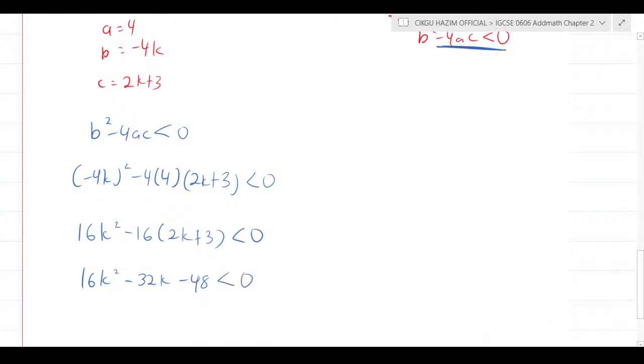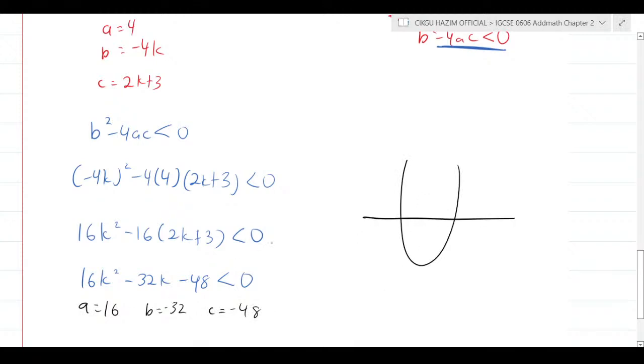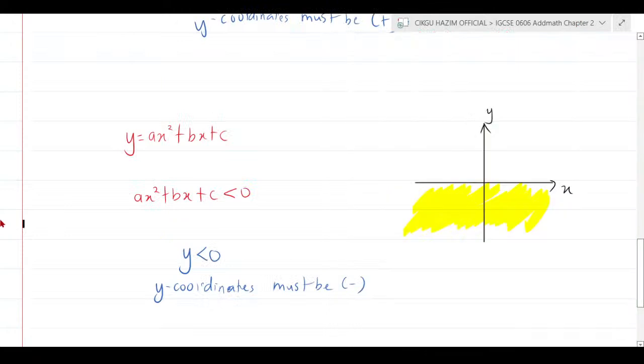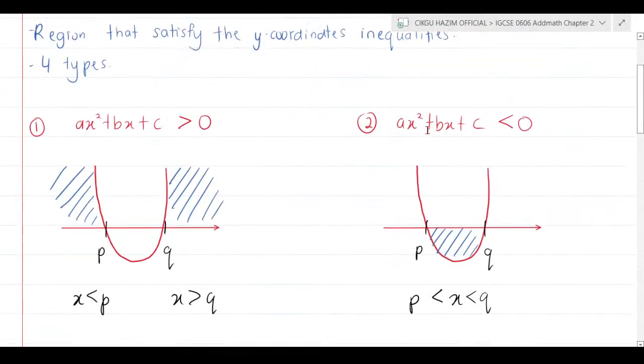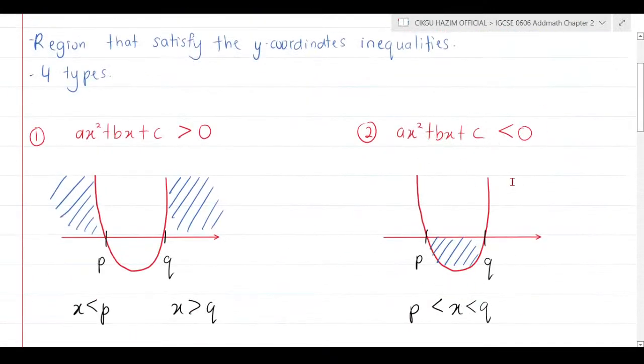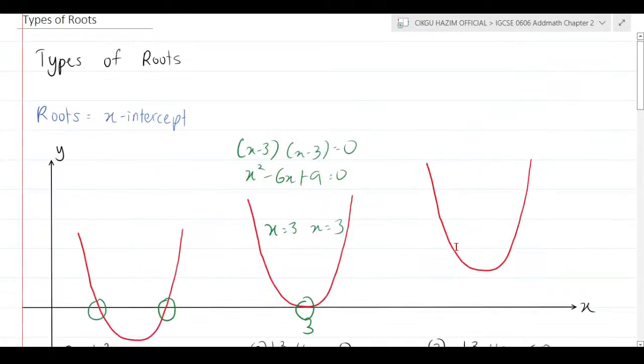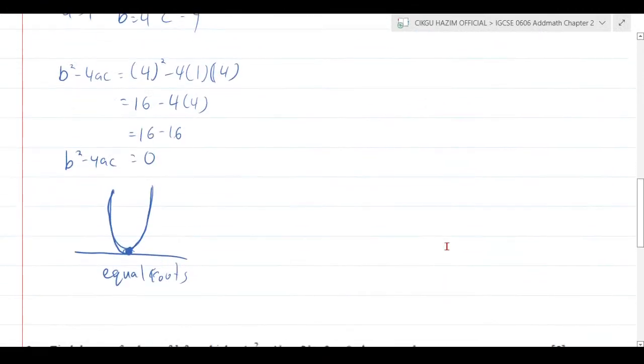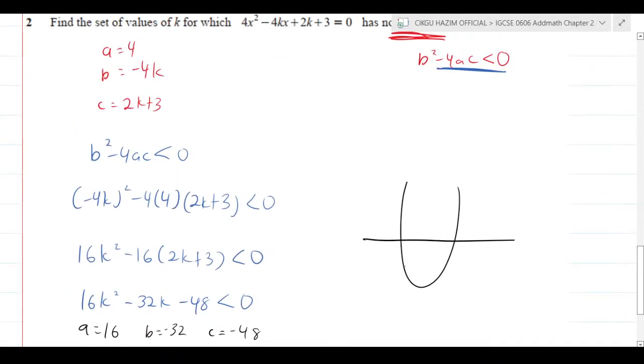So when you have this, this is the time where you need to apply quadratic inequalities. You know what's the value of a here? a equals 16, b equals negative 32, and c equals negative 48. What is a? a is positive, so it must be smiling. And if it's less than 0, refer back to my quadratic inequalities: if it's smiling and less than 0, it must be this region.